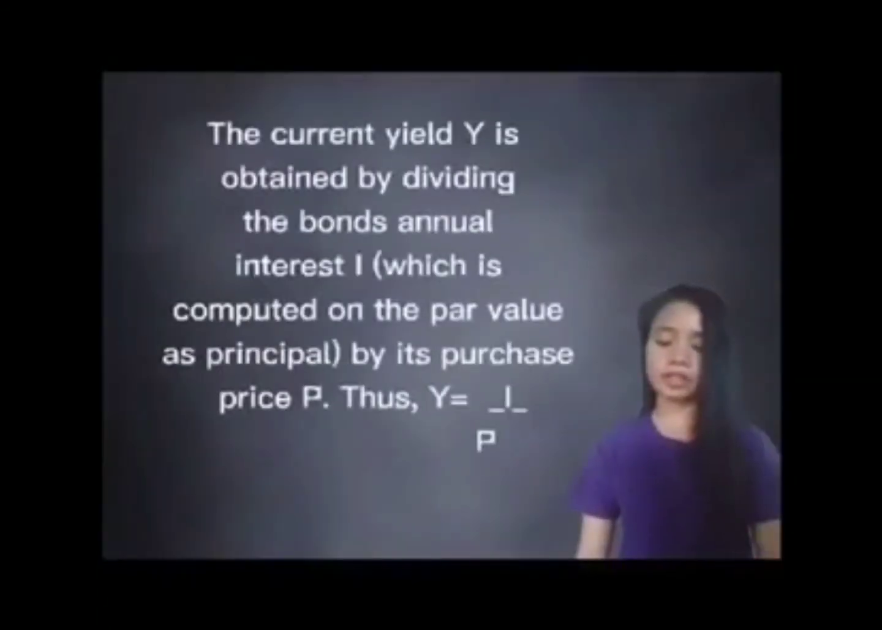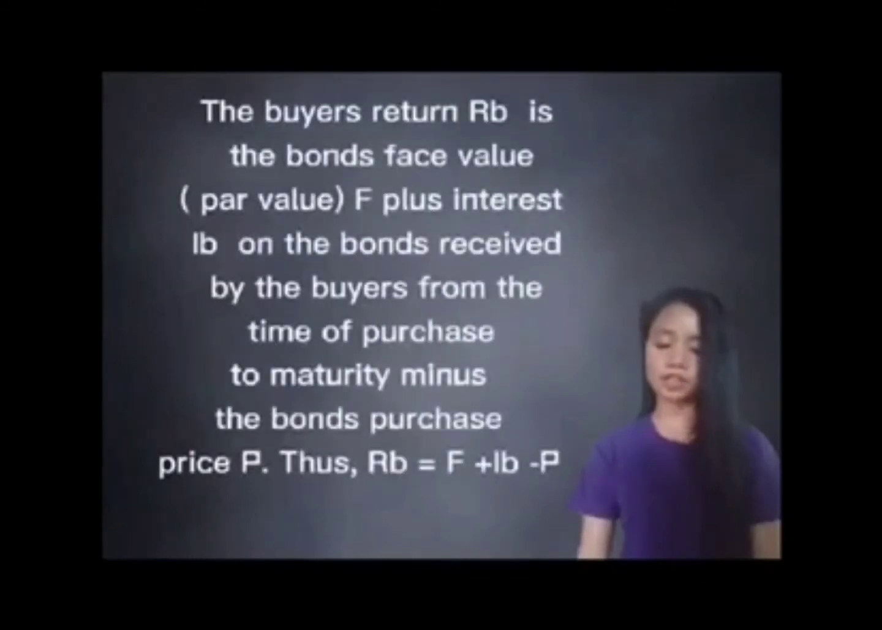The current yield is obtained by dividing the bond's annual interest, which is computed on par value as the principal, by its purchase price. Thus Y equals I divided by P. The buyer's return is the bond face value plus interest on the bond received by the buyer from the time of purchase to maturity, minus the bond purchase price. Thus R sub B equals F plus I sub B minus P.